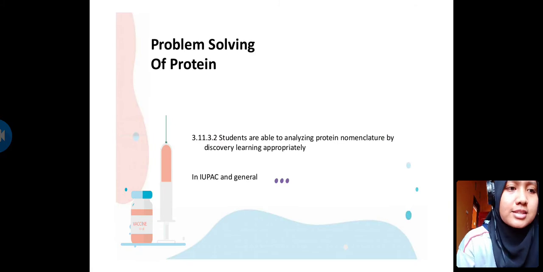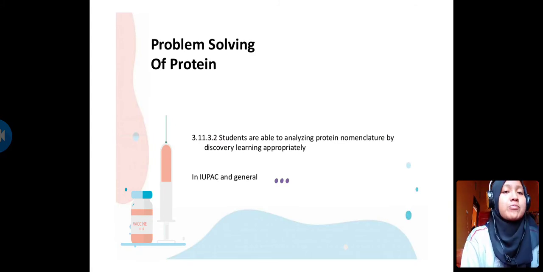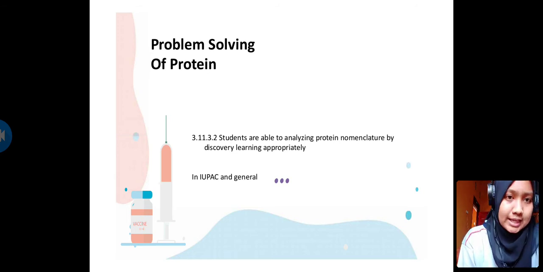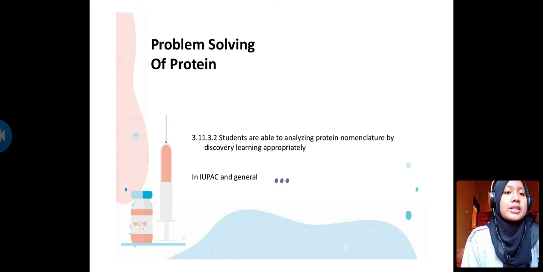Okay, next, problem solving of protein again. Our TLO is that students are able to analyze protein nomenclature by discovery learning appropriately. In this nomenclature, last week we forgot to define it, because nomenclature can be IUPAC or general.